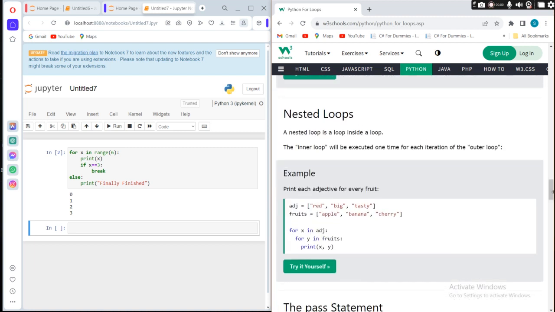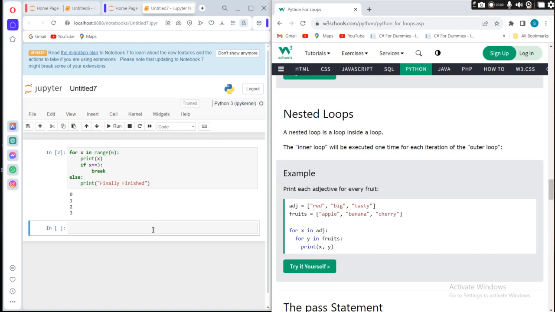So that's why. Now nested loops. A loop inside another loop is called a nested loop. One for loop inside another for loop is called a nested for loop. One while loop inside another while loop is called a nested while loop. But in general we call them nested loops.